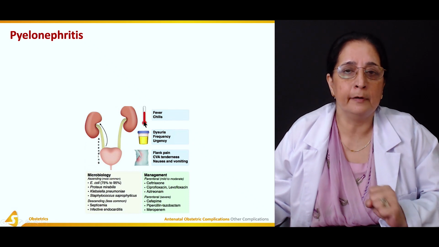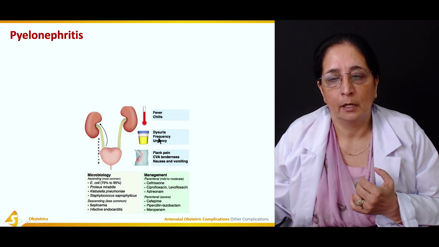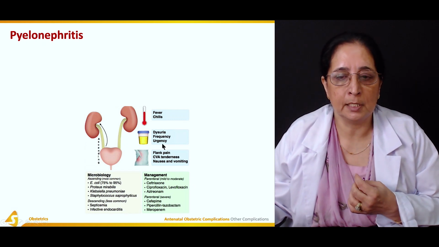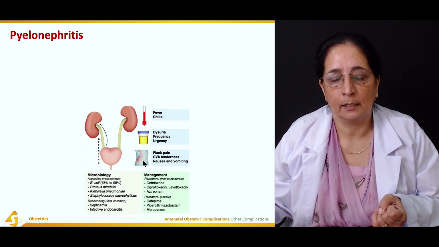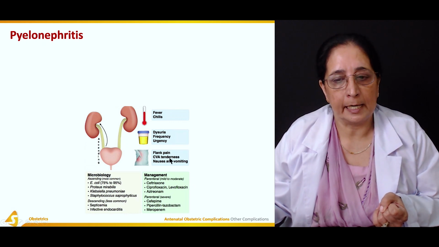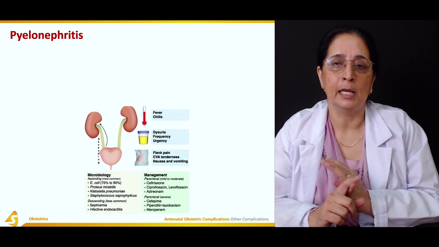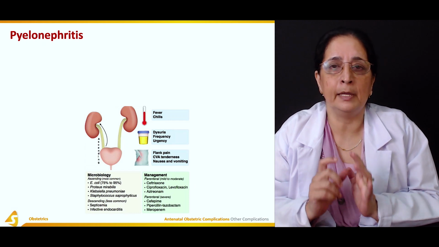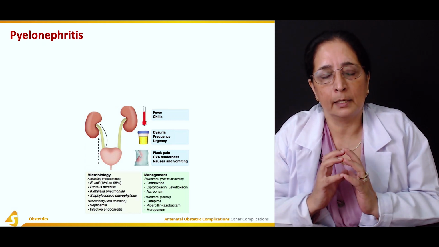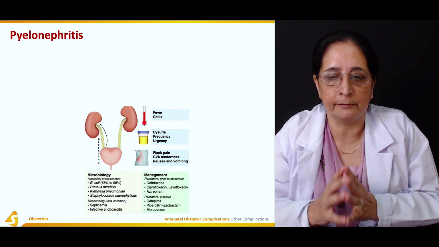There is dysuria, frequency and urgency, difficulty on micturition, flank pain, and there is tenderness, nausea, and vomiting. So fever with chills along with nausea and vomiting is a very significant indication of urinary tract infection.